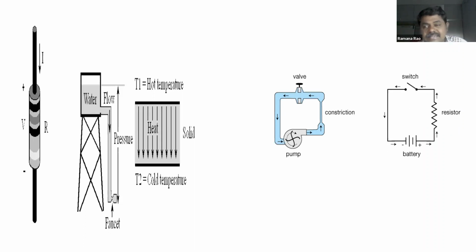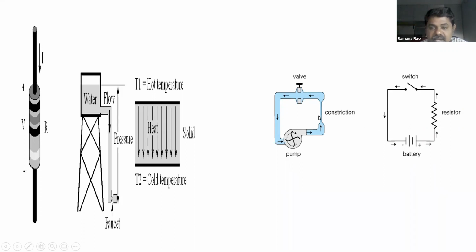You can see another diagram here. So you can compare these two. Very interesting example. Here you can see we have a circulation of water, a valve, and here we have a battery. You can see the symbol of the battery here. We have two cells. That means the combination of cells leads to a battery. And here we have a resistor. So you can compare these two.